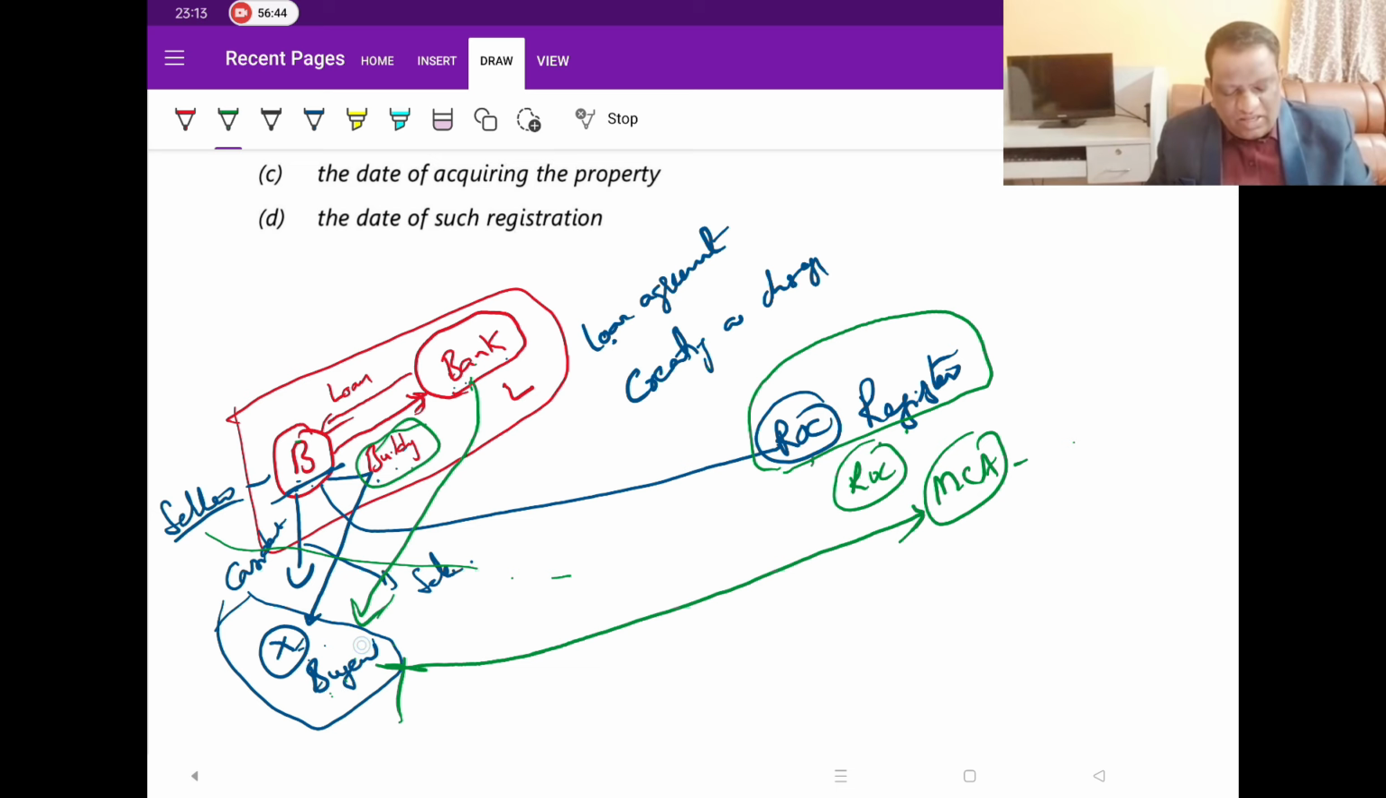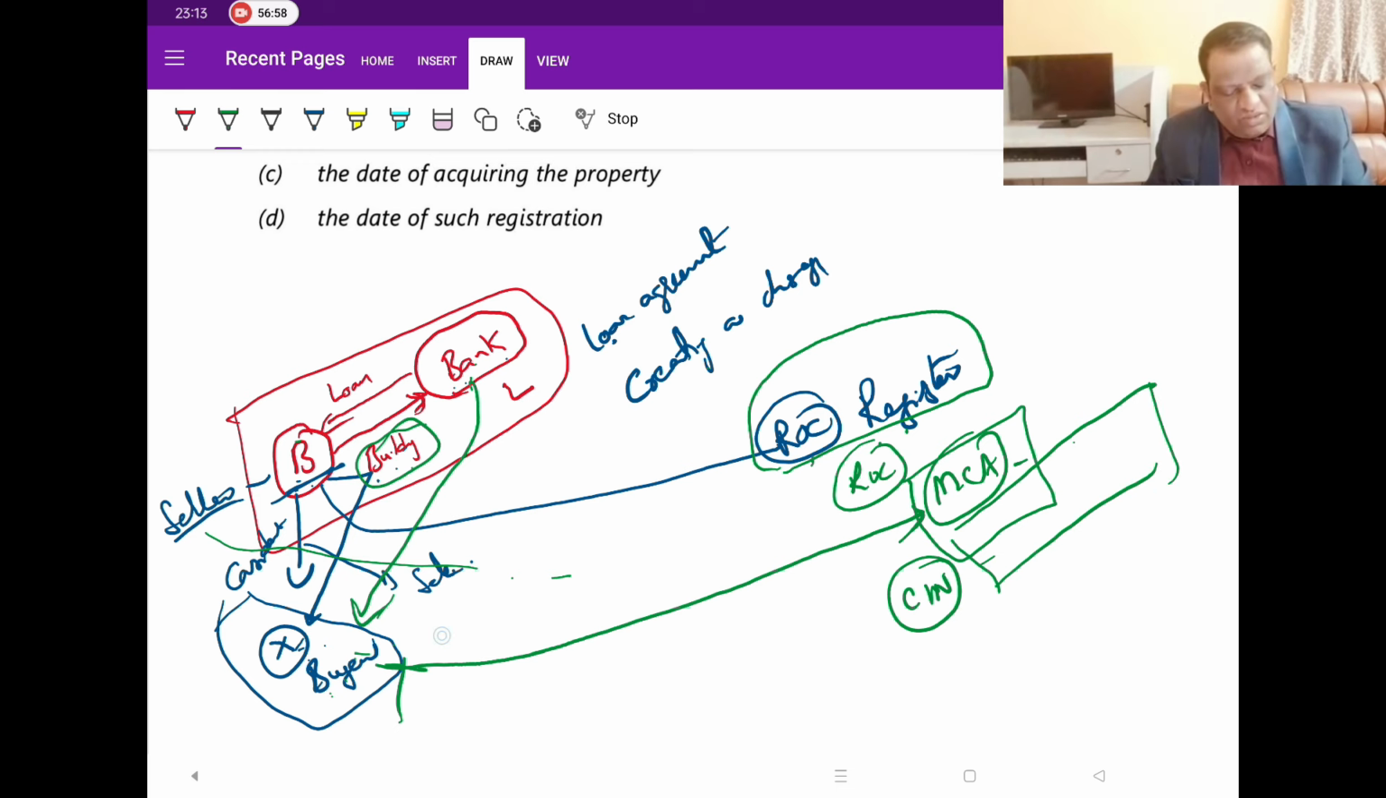Then how will I know that this asset is a freehold or charged asset? Government is giving you this facility. Go to this MCA website, type the CIN of the company, and all the charges will get displayed over here. You don't want to do this task, because the government has provided you this facility. So before buying, the government is saying, you go and check all this.